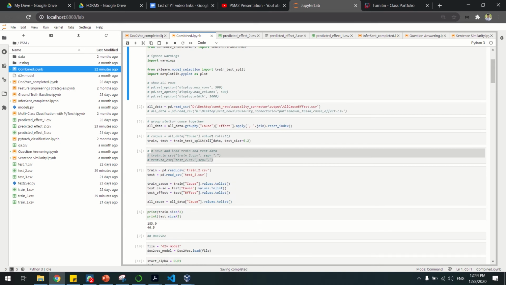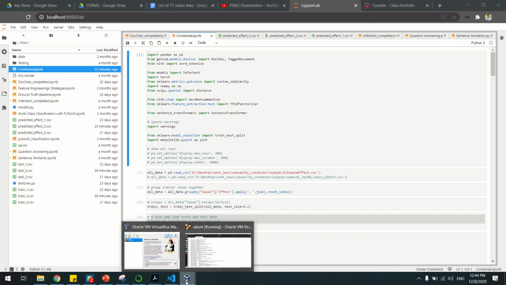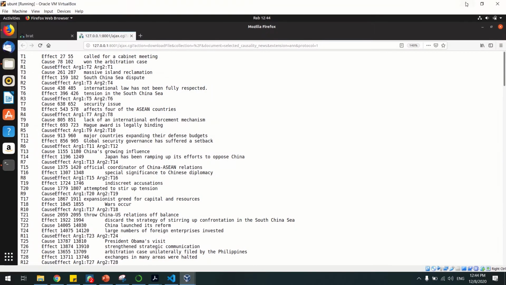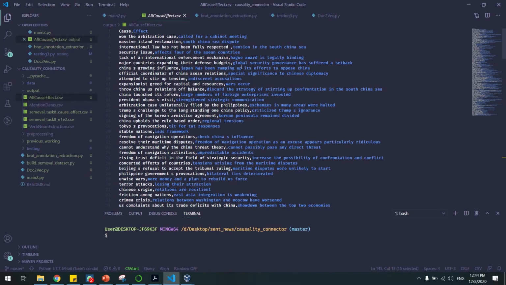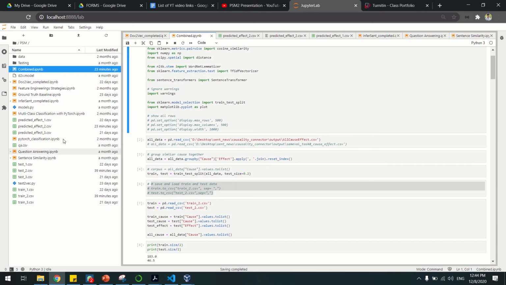The second phase is to represent all this data into their corresponding sentence representation. So first I load all of this data.